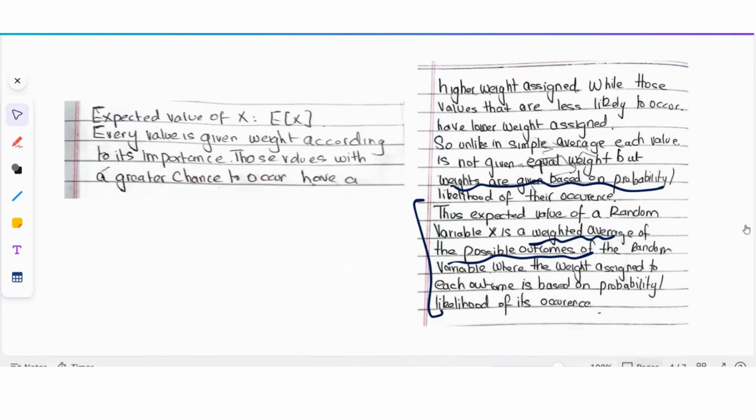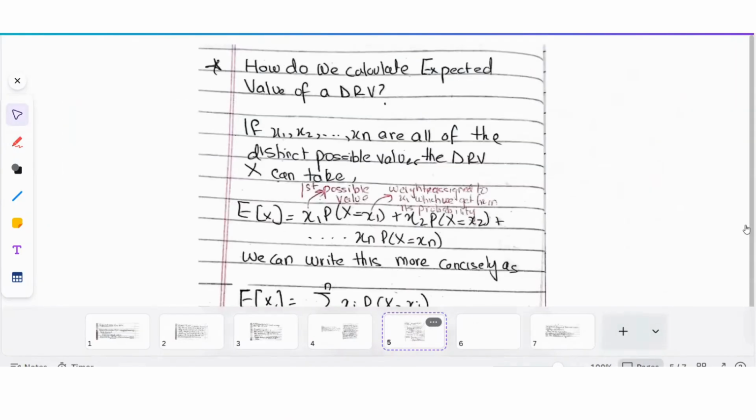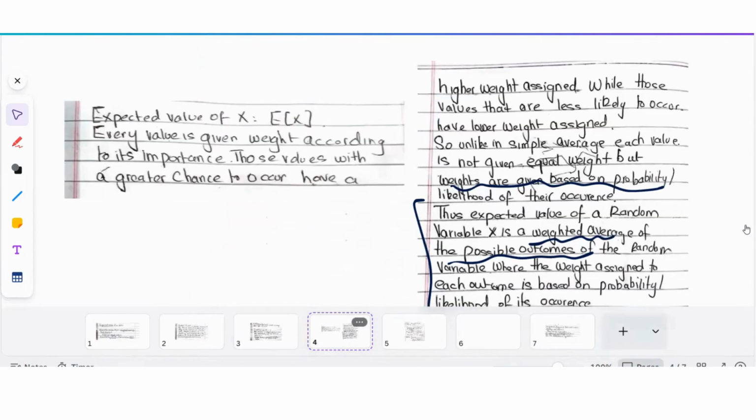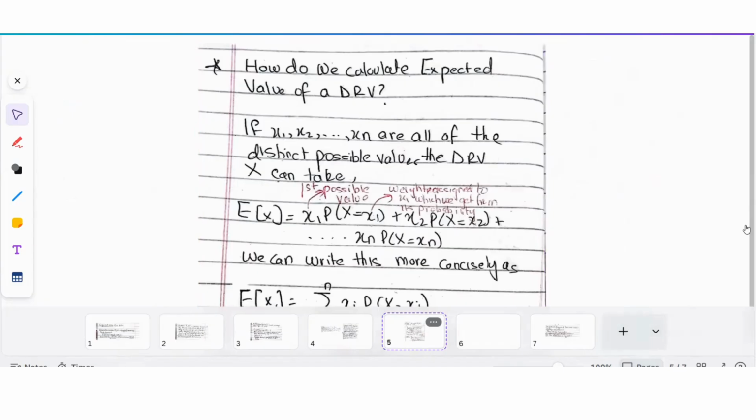Now let's see how we actually go about calculating expected value for a discrete random variable. Let's say x1, x2, and so on till xn are all the distinct possible values the discrete random variable X can take. When we calculate a simple average, we assign equal weight to each value, but when we calculate expected value, it's a weighted average of the possible values of the random variable, where the values are assigned weights according to probability.